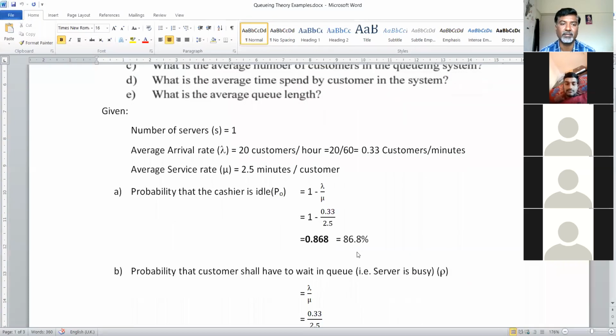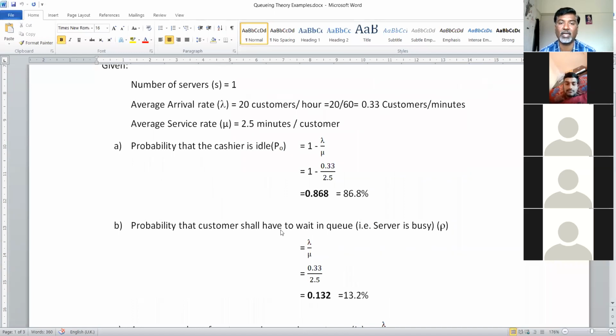Then the second thing is the probability that the customer shall have to wait in a queue. A customer has to wait if the server is busy. So how do we identify whether the server is busy or not?